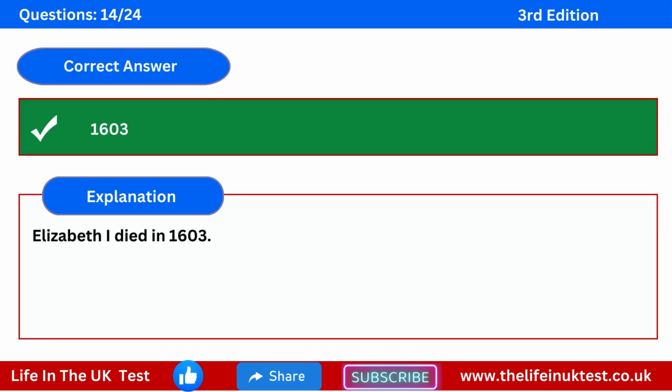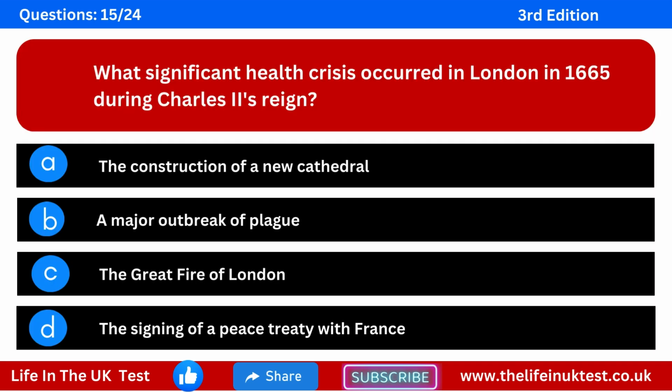The correct answer is 1603. Explanation. Elizabeth I died in 1603. Question 15. What significant health crisis occurred in London in 1665 during Charles II's reign? Option A: the construction of a new cathedral. Option B: a major outbreak of plague. Option C: the Great Fire of London. Option D: the signing of a peace treaty with France.